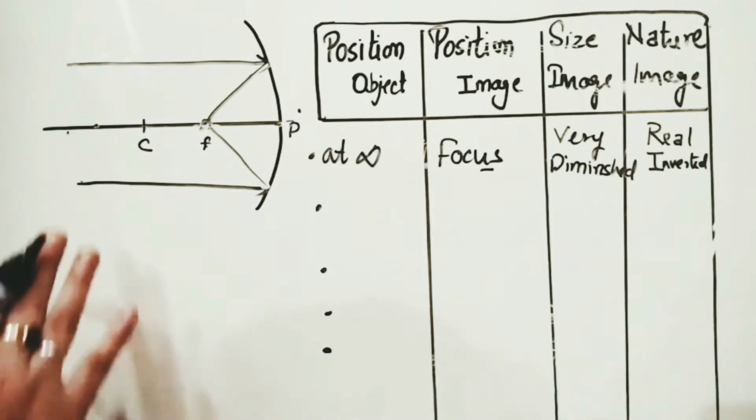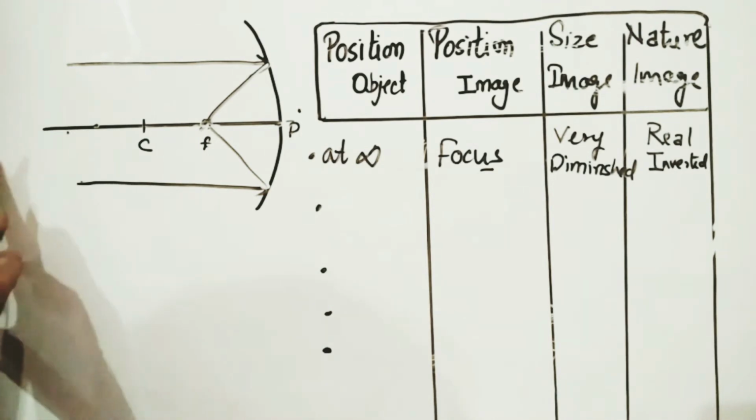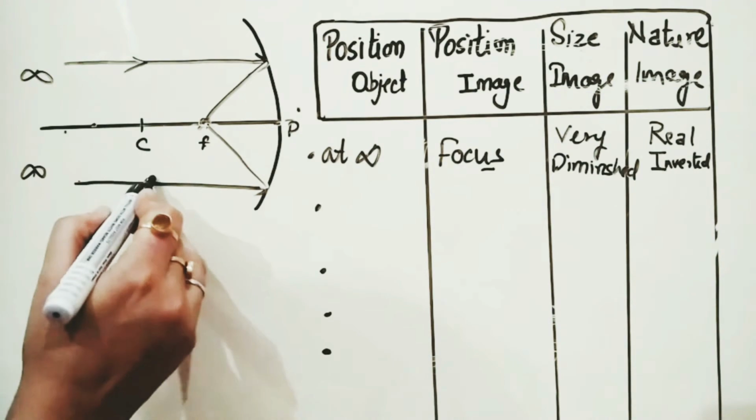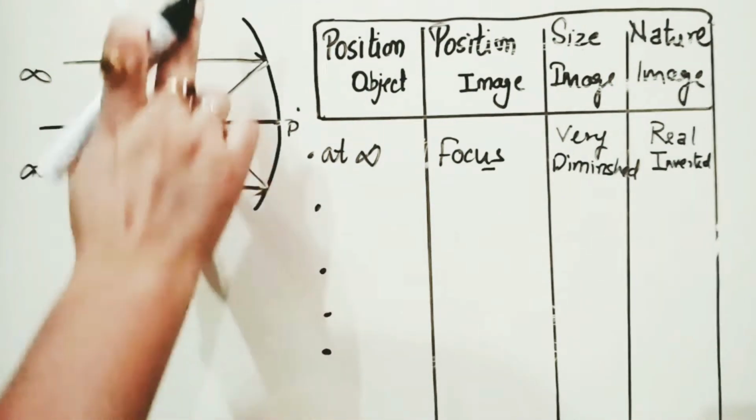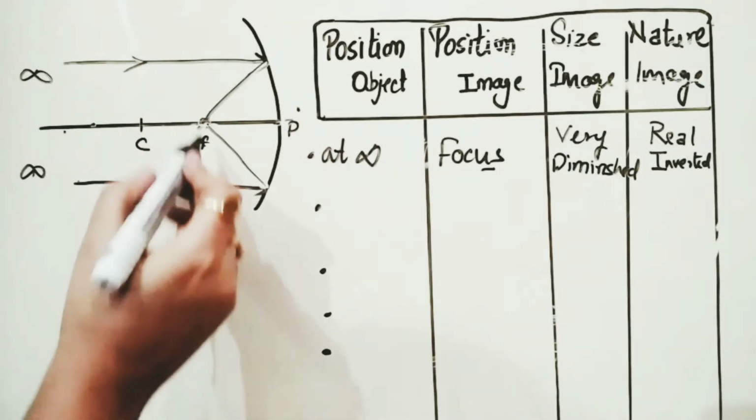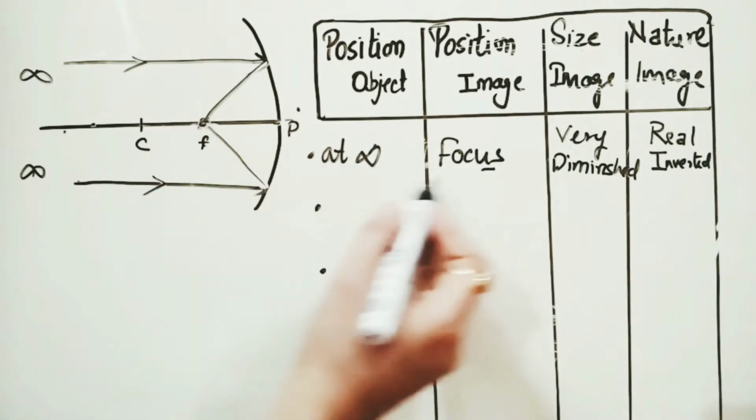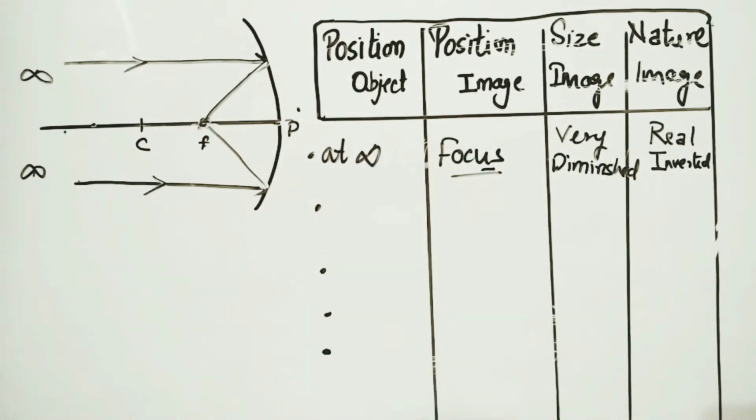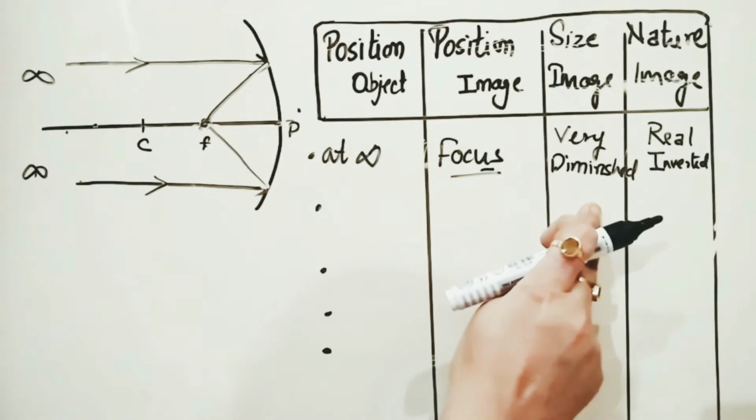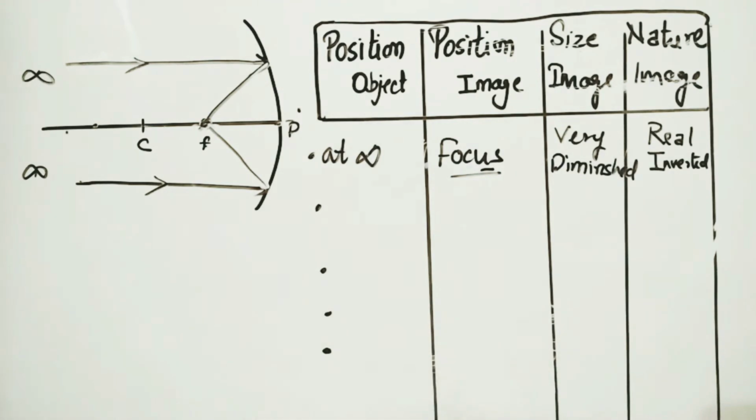So this is the first diagram. When the object is at infinity, what do we have to do? We have to draw these two parallel rays. When these rays strike the surface, they will pass through the focus, the point where they meet, and the image will be formed. So the image is formed at the focus, the size of the image is very diminished, and the nature is real and inverted.